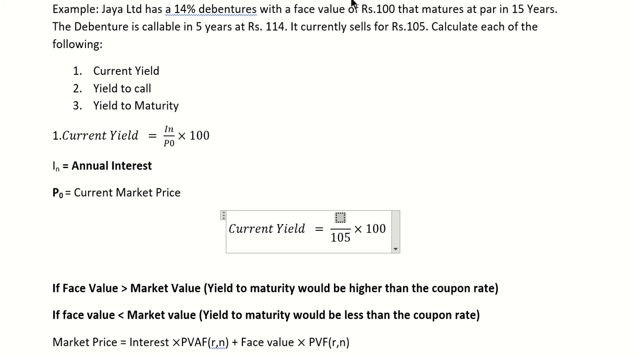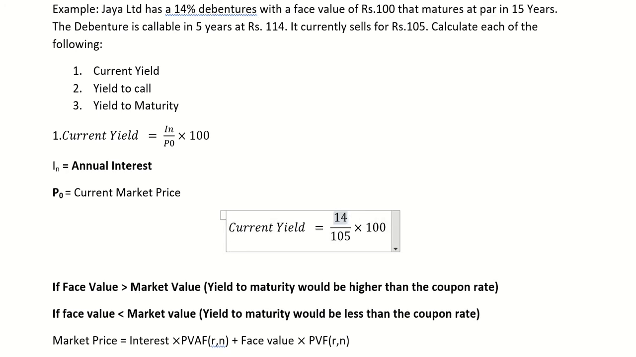The face value of the bond is 100 rupees and the coupon rate of the debenture is 14%. So 14% of 100 is rupees 14. So 14 upon 105 into 100 is 13.33. So this is the current yield. So if today the person sells the bond in the market, the earning of the person is 13.33. So this is the first part.